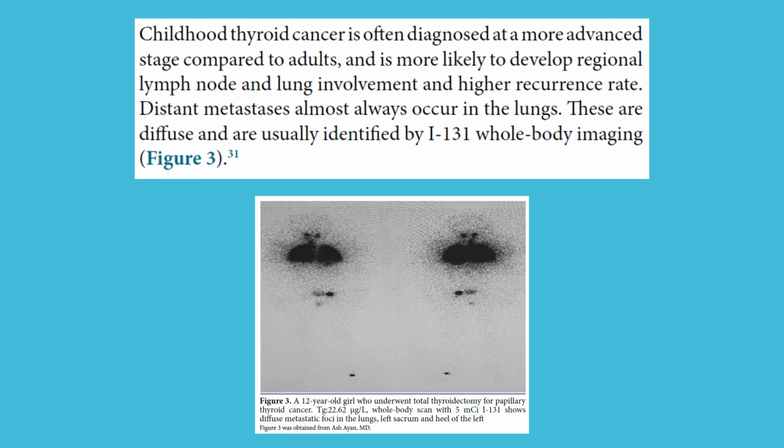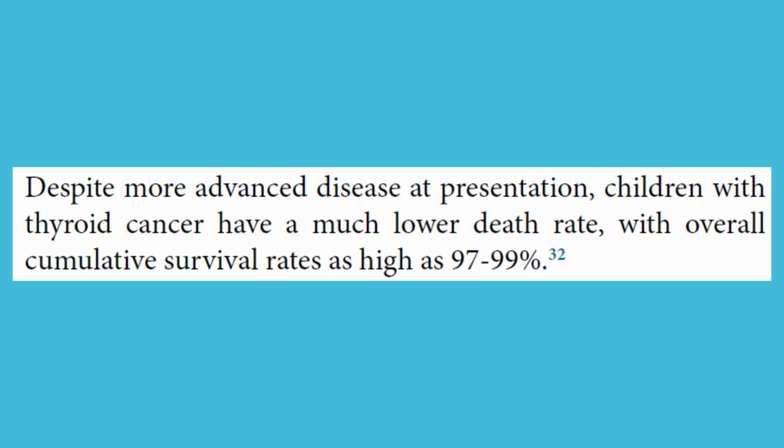Childhood thyroid cancer is often diagnosed at a more advanced stage compared to adults, and is more likely to develop regional lymph node and lung involvement and a higher recurrence rate. Distant metastases almost always occur in the lungs. These are diffuse and are usually identified by I-131 whole-body imaging. Despite more advanced disease at presentation, children with thyroid cancer have a much lower death rate, with overall cumulative survival rates as high as 97 to 99%.